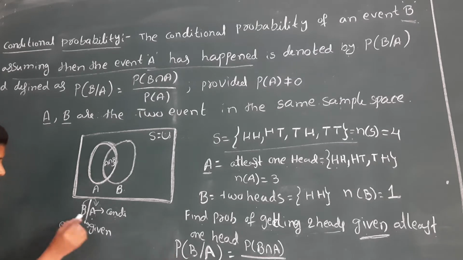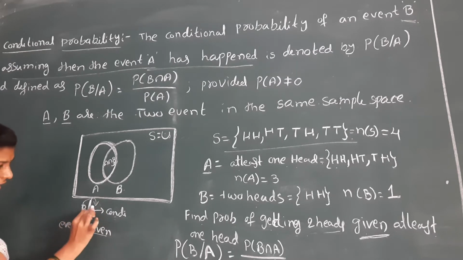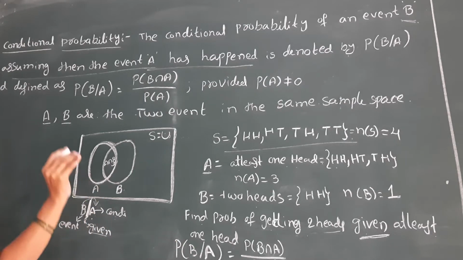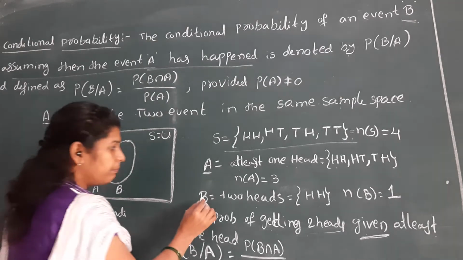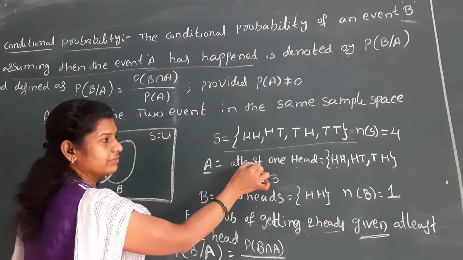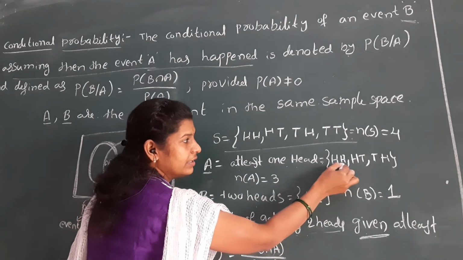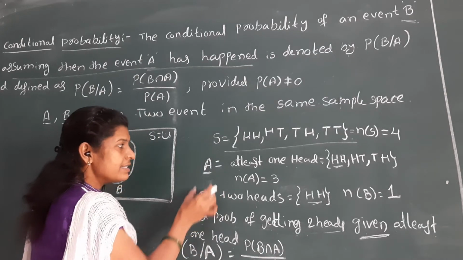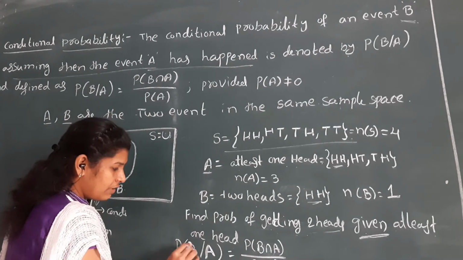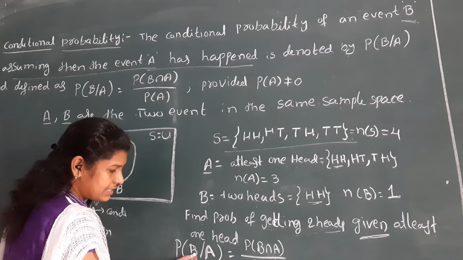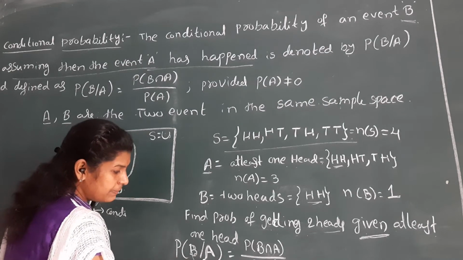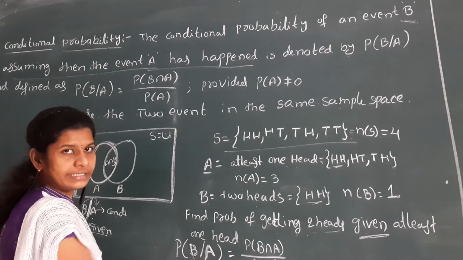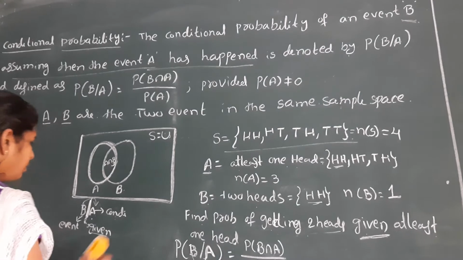Probability of B given A, where A is the condition. One more thing: B is always a subset of A. Here we have head, so always this B is a subset of A. Always the numerator event must be a subset of the denominator event. Now I am writing this.